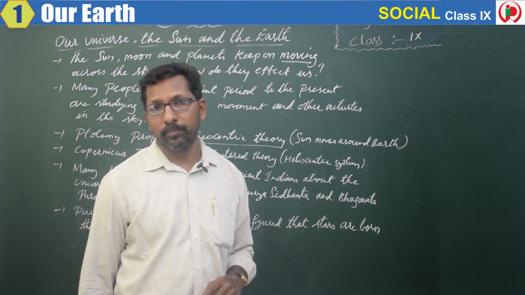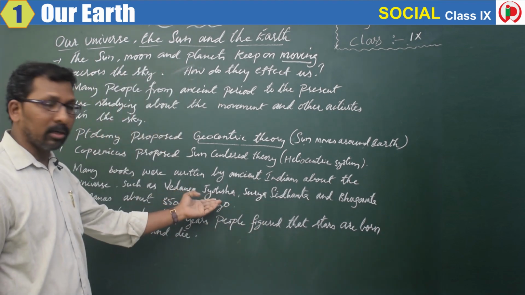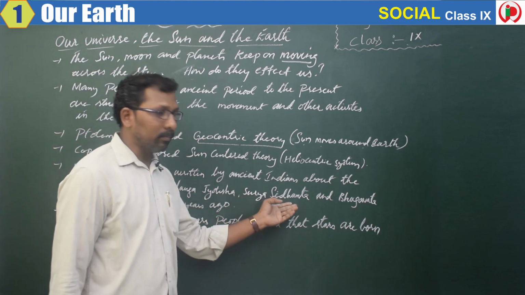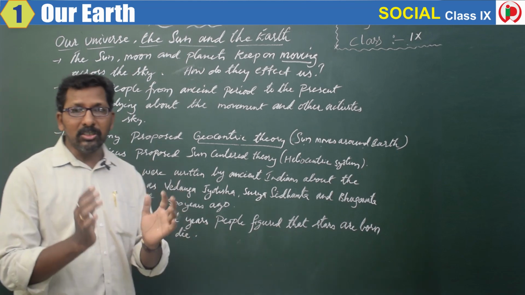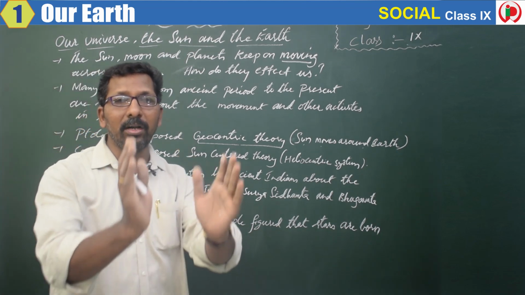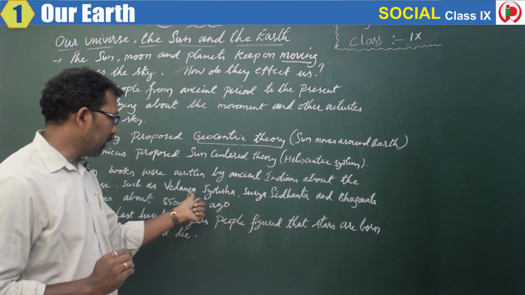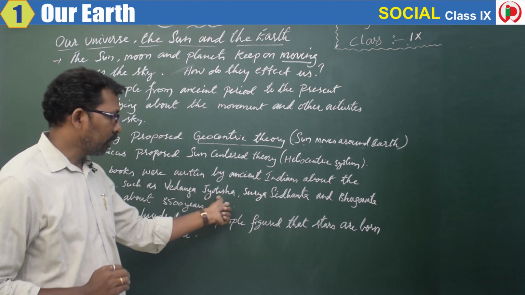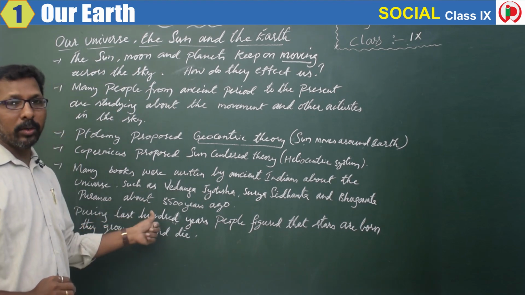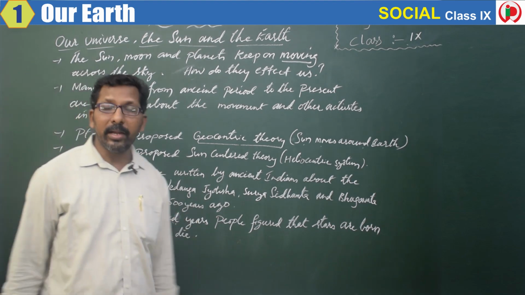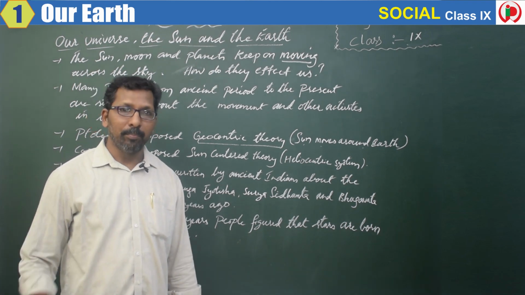Right? And as I told you, in India also, many books were written around 3,500 years ago. So what were the books? Vedanga Jyotisha, Surya Siddhanta and Bhagavata Purana. In these books, the ancient people of India have revealed about the universe. What are the books here? Vedanga Jyotisha, Surya Siddhanta and Bhagavata Puranas. These books were written around 3,500 years ago by our ancient Indian people.